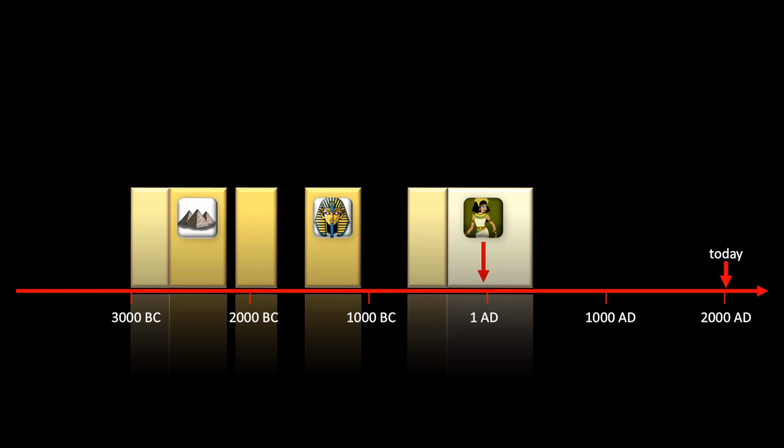It is interesting to note that when Cleopatra looked back at the builders of the Great Pyramids of Giza, the period of time between them and her was much greater than the period of time between us and Cleopatra. So Cleopatra is closer to us than she is to Cheops.